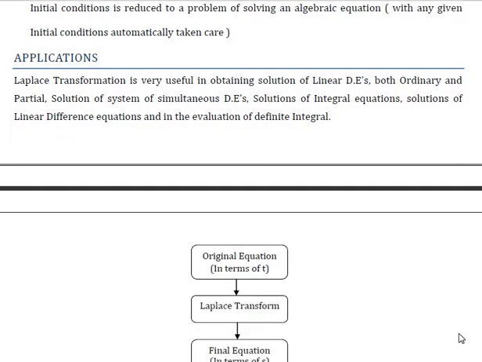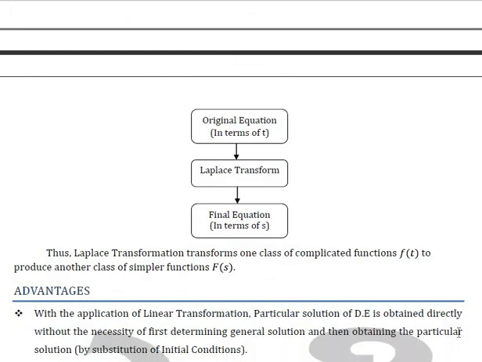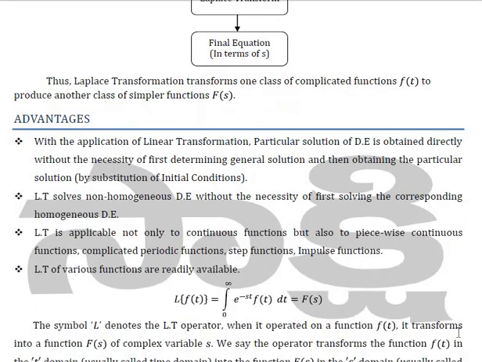Now we are moving to the flow chart of obtaining the Laplace transform. For that we begin with the original equation, which is in terms of t, then the Laplace transform will be obtained, and the final equation is in terms of s. Thus we can say Laplace transform transforms one class of complicated functions f(t) to produce another class of simpler functions of F(s).